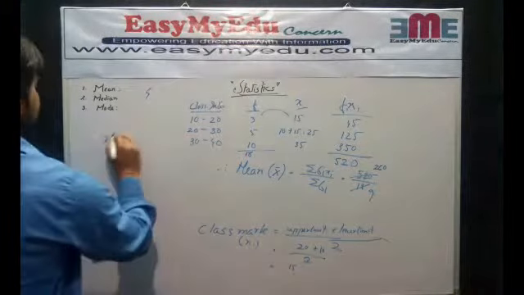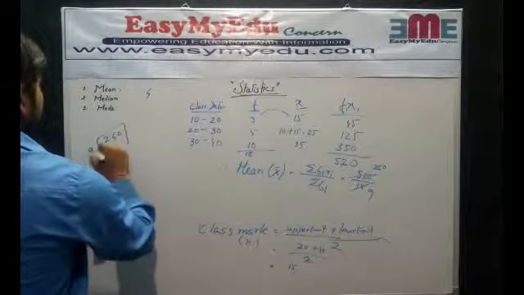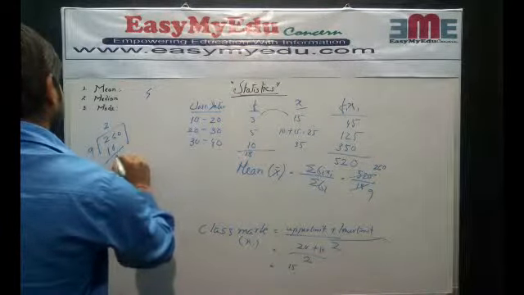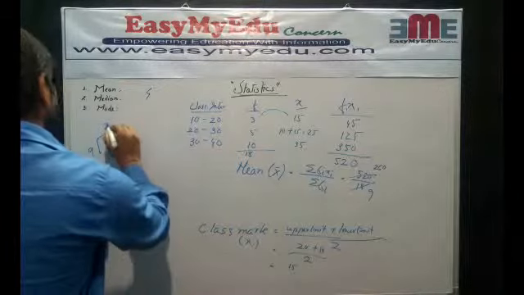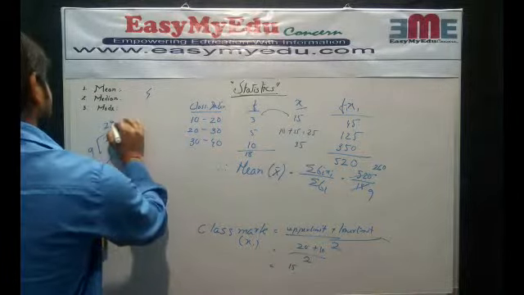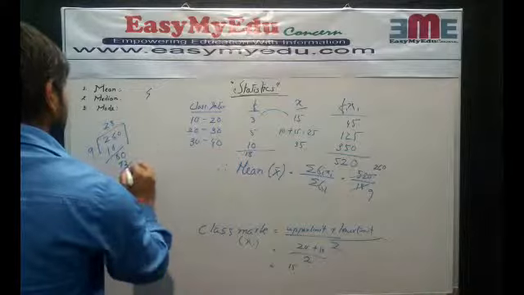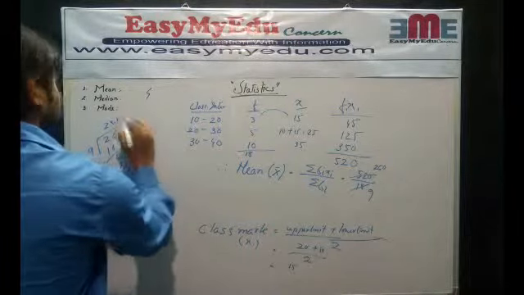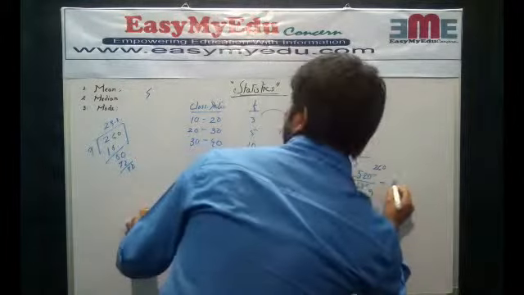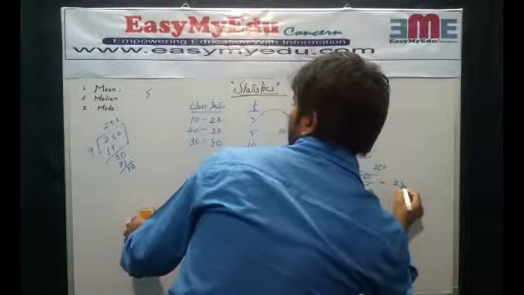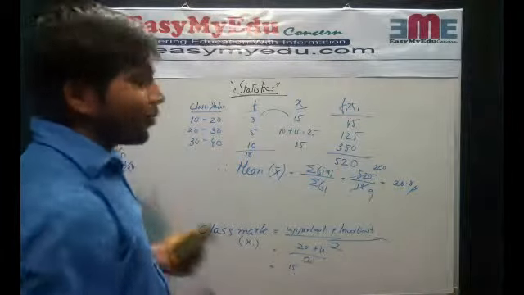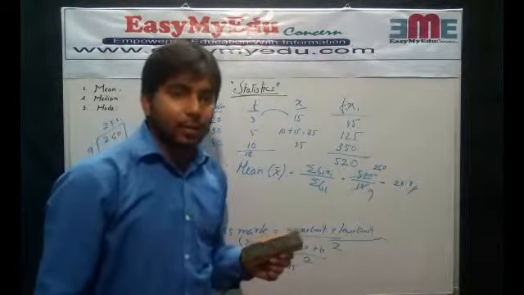Let's take out this 260. So the answer is 28.8. So this is about the mean, how to find it for grouped data and ungrouped data.